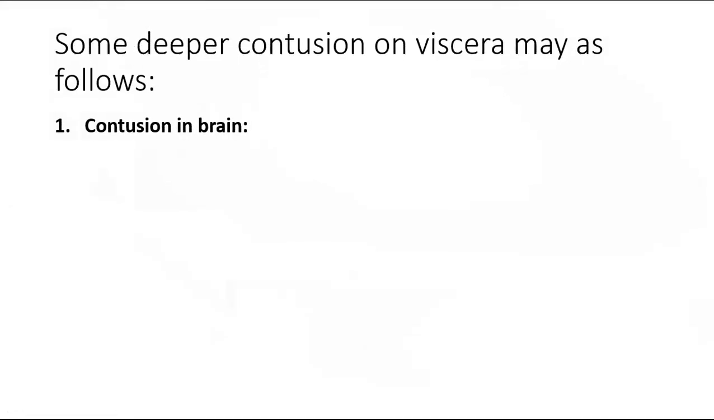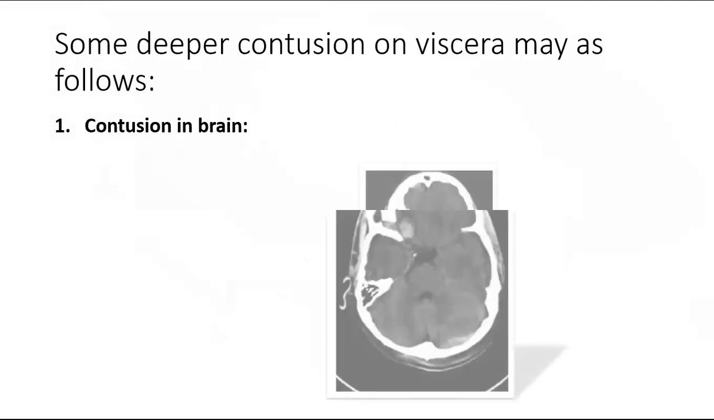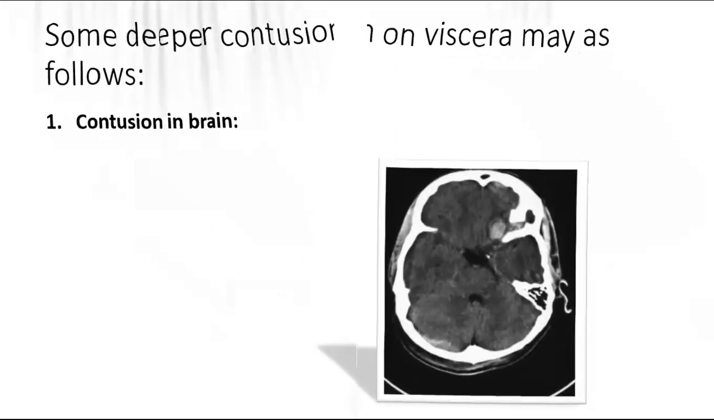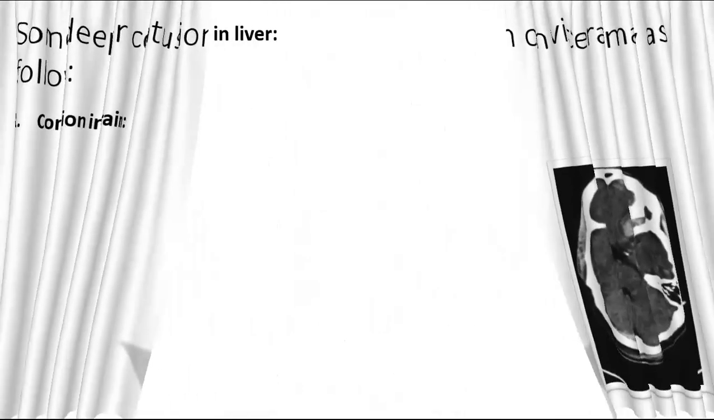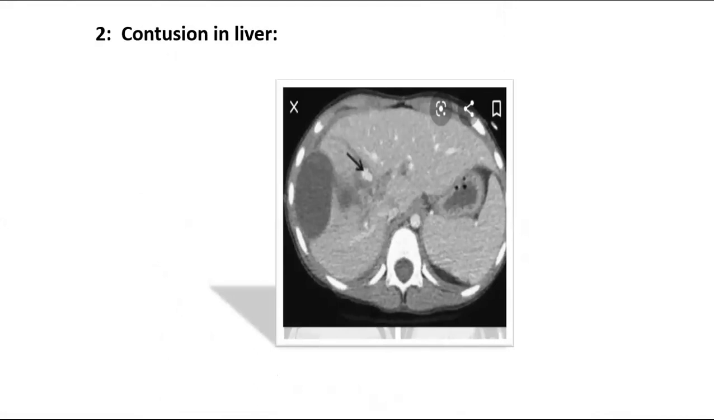Then some deeper contusions on viscera are as follows. First is contusion in the brain. Then the contusion in the liver. This type of image is seen in the contusion of the liver.